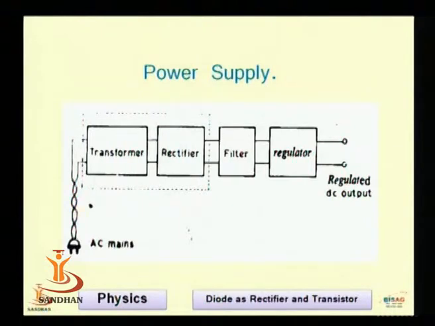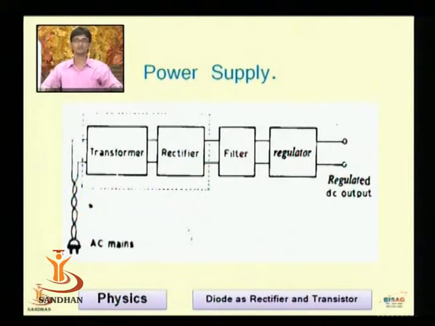Basically, there are four basic components in a power supply. Number one is the transformer, number two is the rectifier, then the filter, and the regulator. The function of the transformer is to step up or step down the line voltage. Normally, for our laboratory usage, we are using a step down type of transformer.